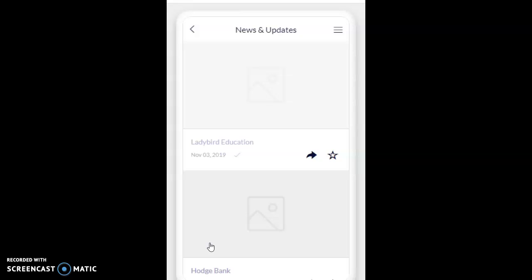Let's say you are working on improving your journalism skills. Your mentor could assign a news article in the News and Updates section where you can read from there on then.